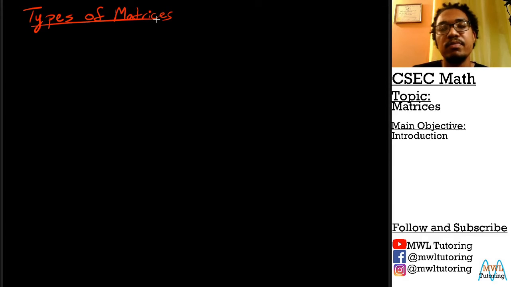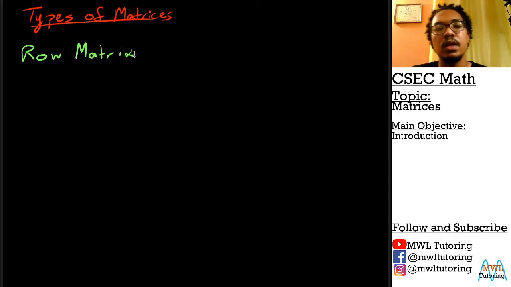And the second type of matrices that I want to look at is what we call a row matrix. And a row matrix is a fairly simple concept to understand. A row matrix, let's have 2 examples again.